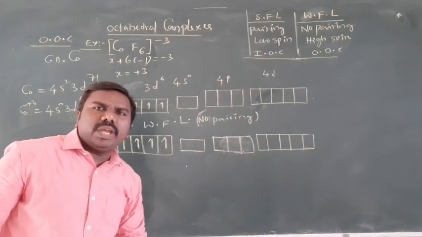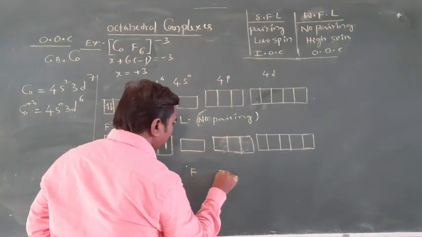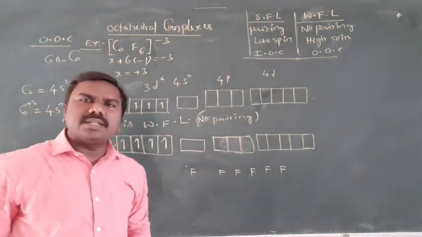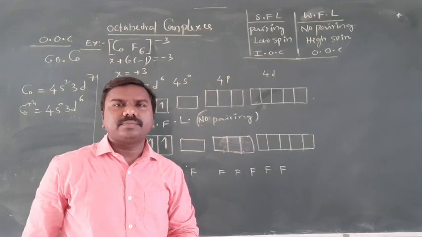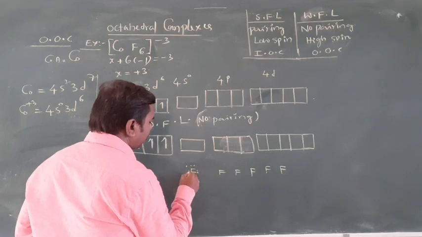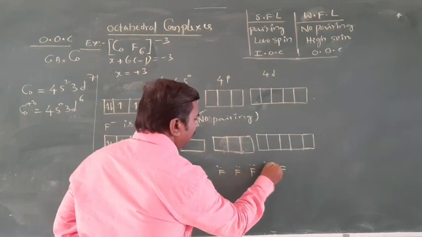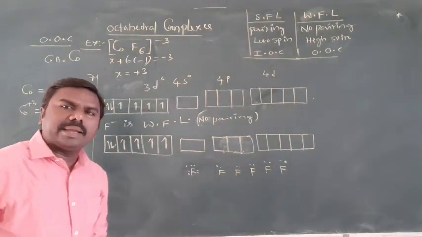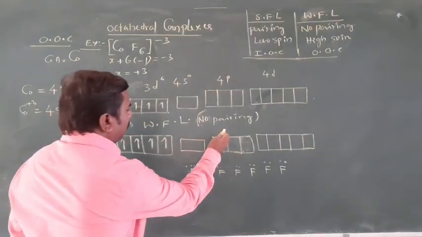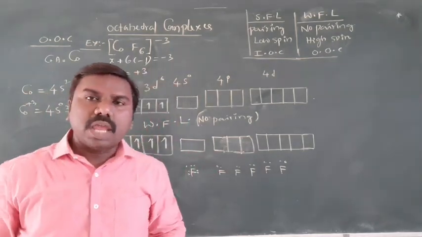Total number of ligands, how many? 6. 6 means 1, 2, 3, 4, 5, 6. F minus has 3 lone pairs, and 1 lone pair will be donated. So I am not taking 3 lone pairs on each and every fluoride ion; I am taking only one pair of electrons. Remaining 2 pairs are also there, remember. These orbitals are never involved in hybridization in complex compounds according to VBT, remember.